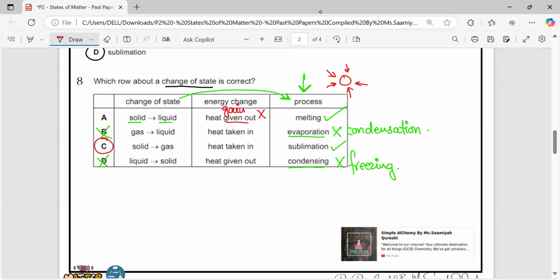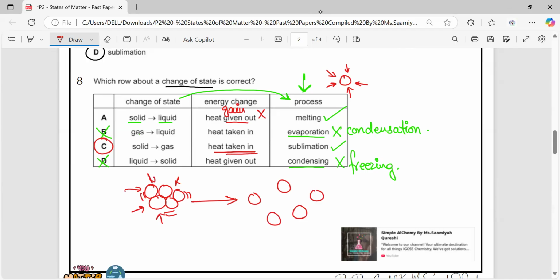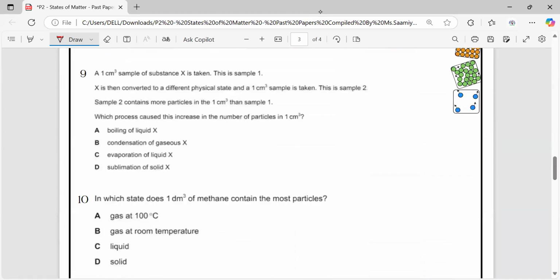This one is correct because the solid particles gain energy. They move faster, create spaces between them and turn into gases. So there is always heat gain, or heat taken in, when solid changes into gas. I hope this is clear.